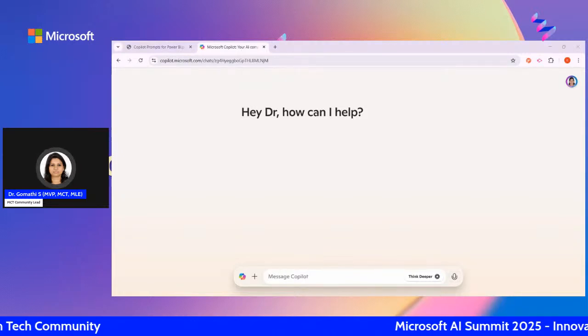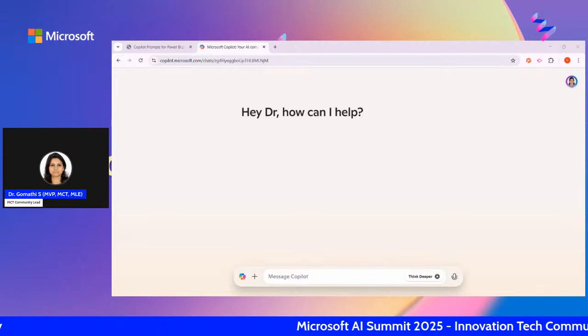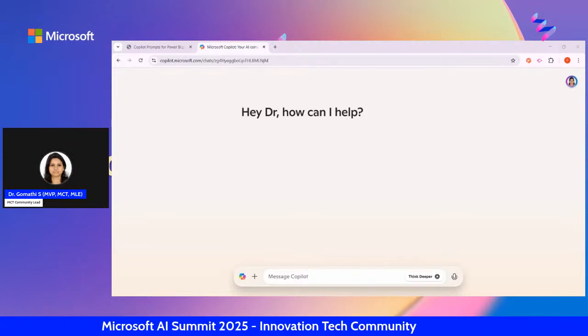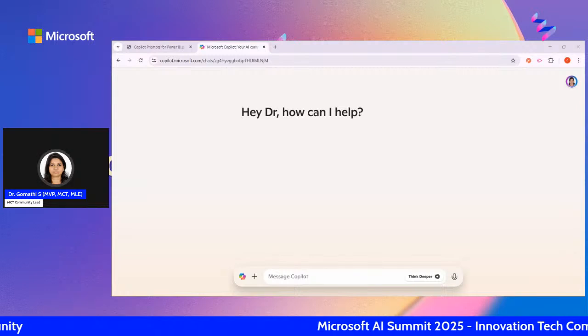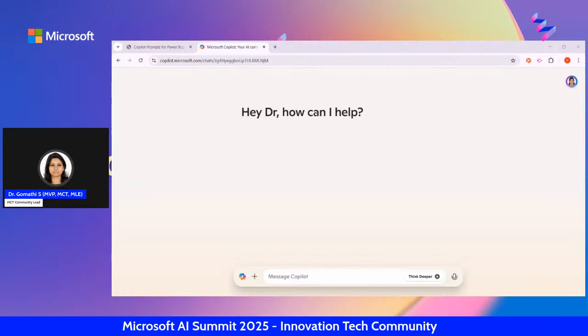So the very first rule of prompting is what? You should be clear, you should not use jargon, it should be simple. You should not be talking like you're talking to a friend, like chit chatting, right? So talk properly, write the prompt properly.